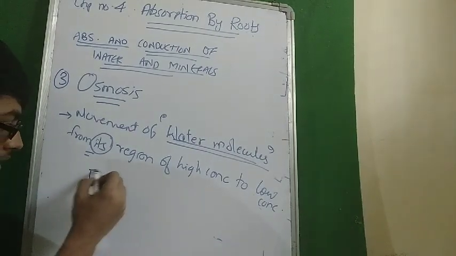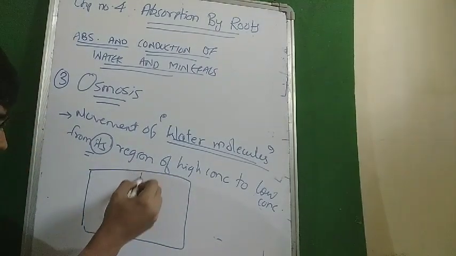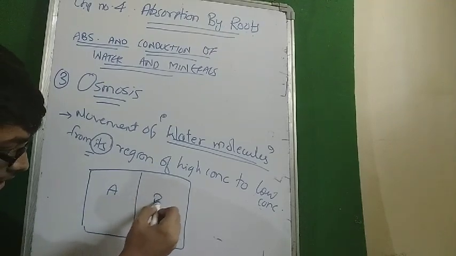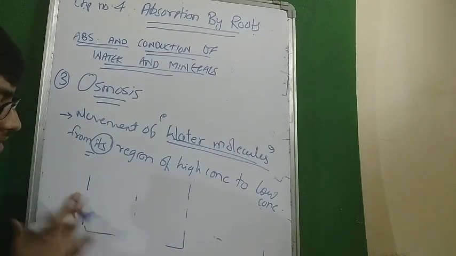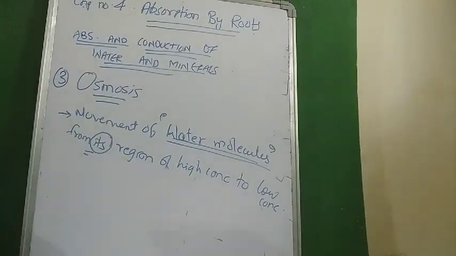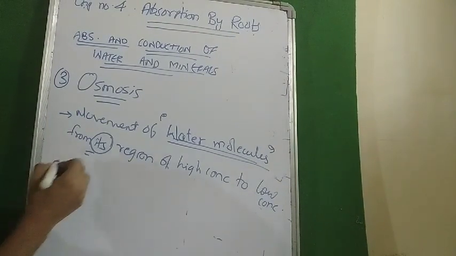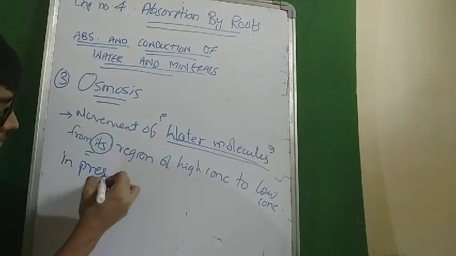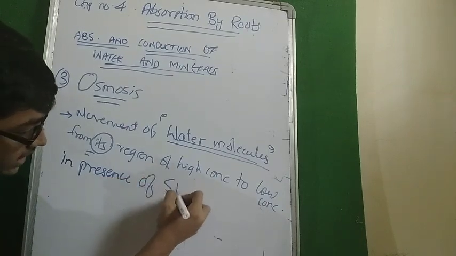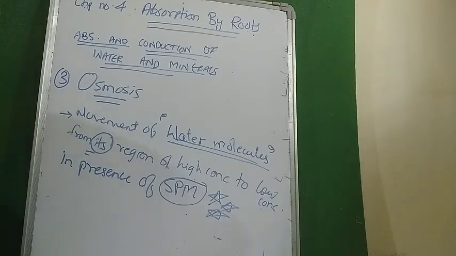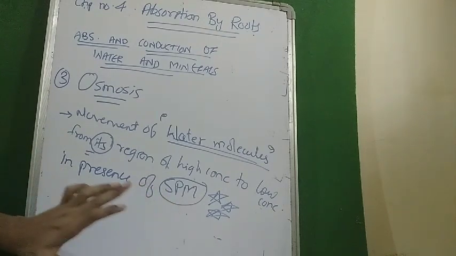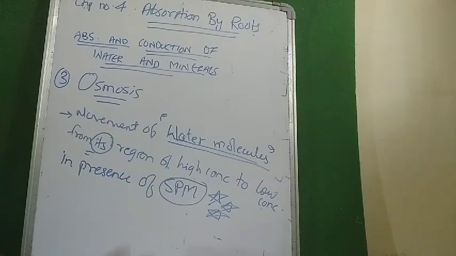For example, consider this is container A and this is container B. Another thing remaining in this definition is movement of water molecules from its region of high concentration to low concentration in presence of a semi-permeable membrane or selectively permeable membrane. If and only if the semi-permeable membrane is present, then only osmosis can occur.